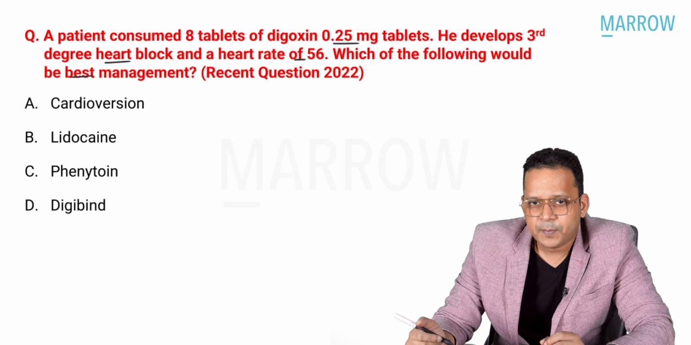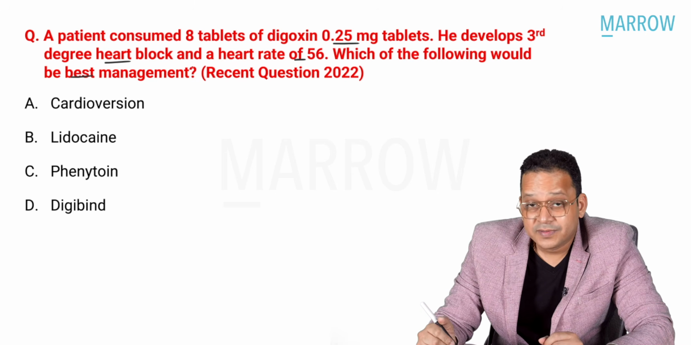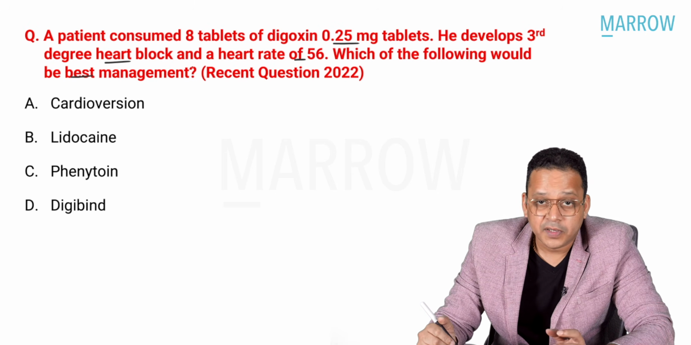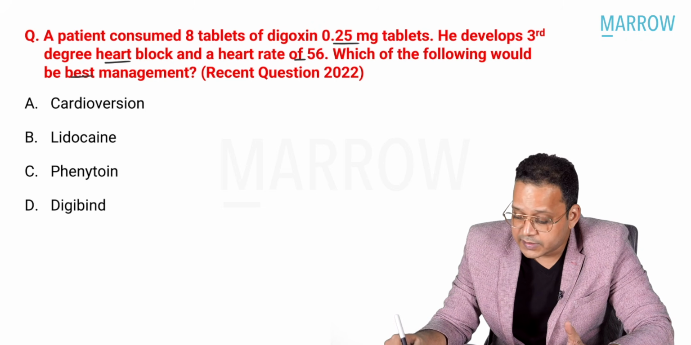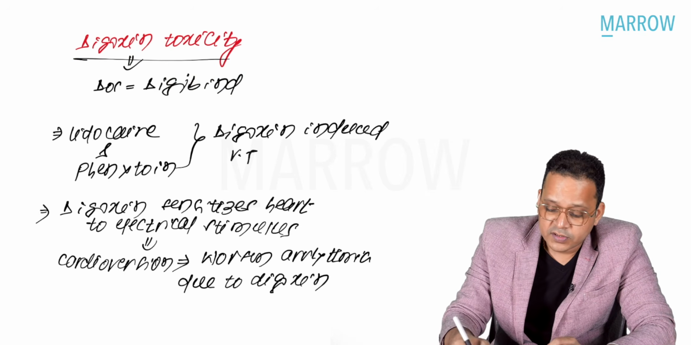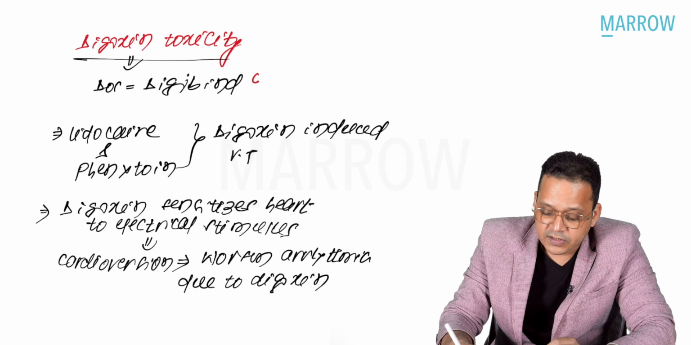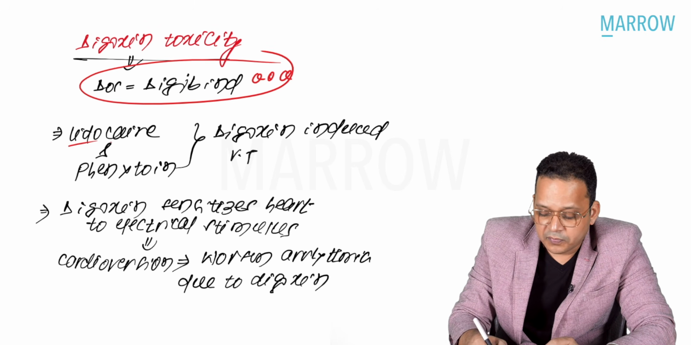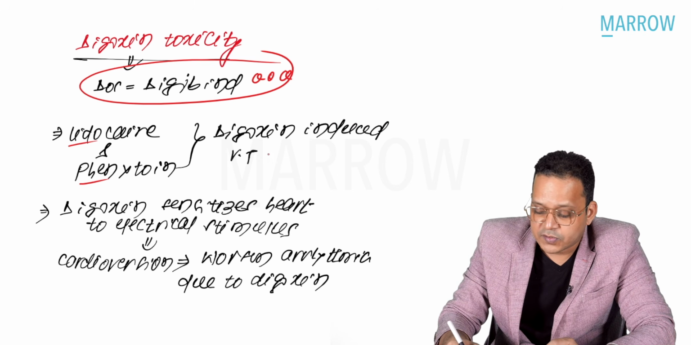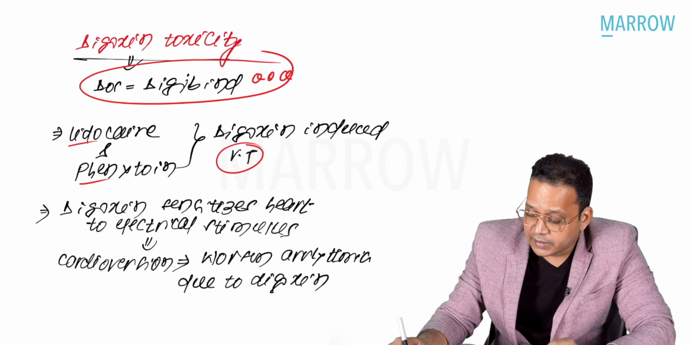Now, you might think lidocaine or phenytoin could be the answer, because we have talked about lidocaine and phenytoin being used in digoxin-induced arrhythmia. But where is it that we use them? Let us see. If you see digoxin toxicity, you know that digibind is the answer. So here the answer is digibind. Lidocaine or phenytoin is not the answer because they are used in VT, ventricular tachycardia.